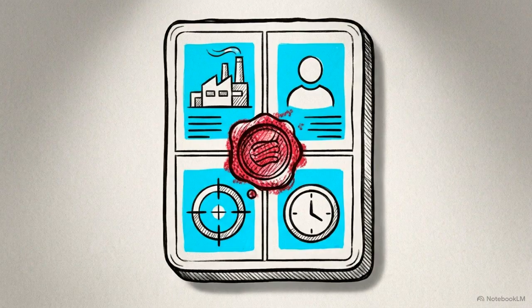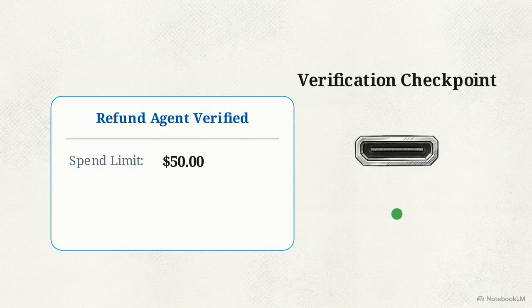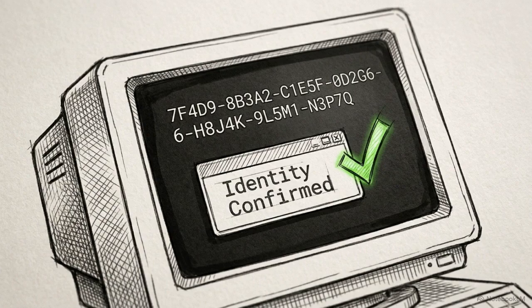This identity is managed through an agent passport. The credential identifies the agent's origin, the human principal responsible, its permitted scope, and its time to live expiration. Our refund agent presents this passport to prove it is restricted to a $50 spend limit and a 4-hour operational window before it self-terminates. Cryptographic identity provides the only viable security model for an interconnected network of autonomous agents.